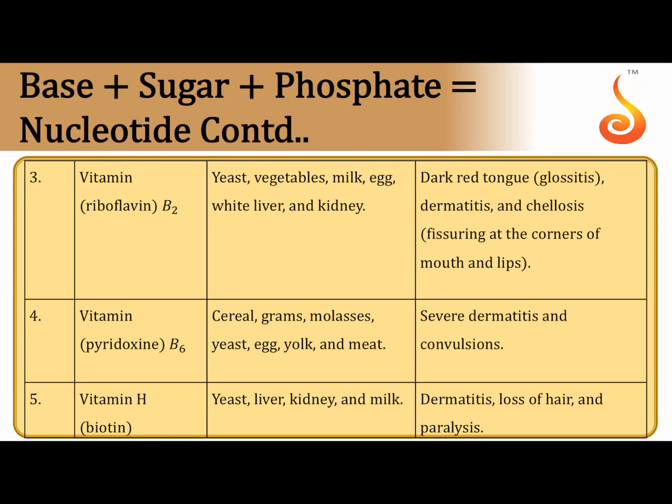The vitamins B and C both are soluble in water. They are called water soluble vitamins. The other vitamins like D, E, K are fat soluble vitamins. Water soluble vitamins must be replaced daily.